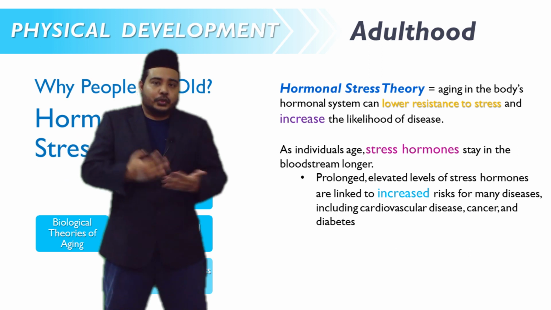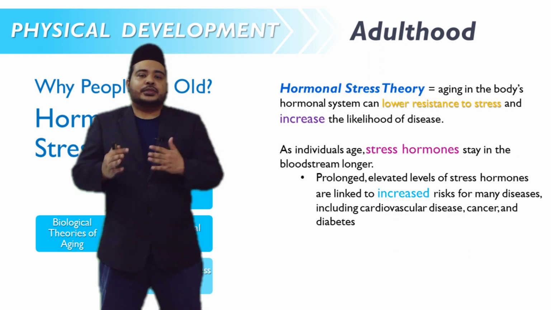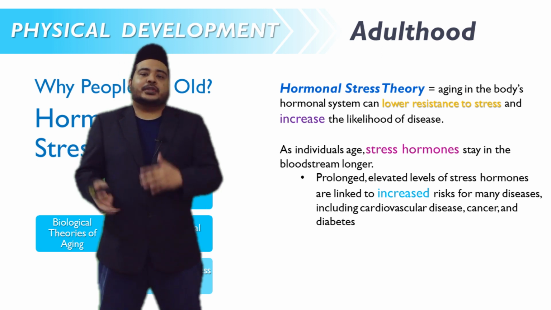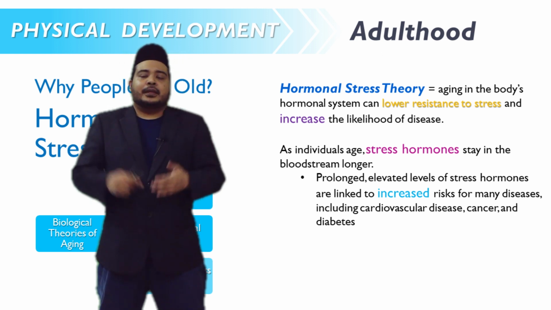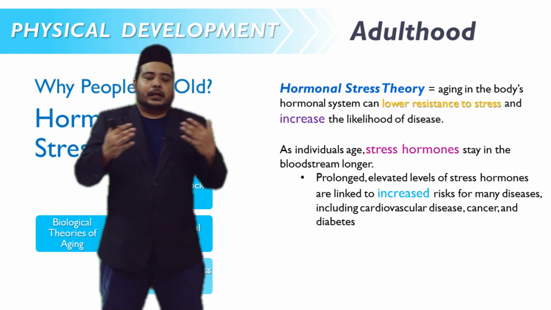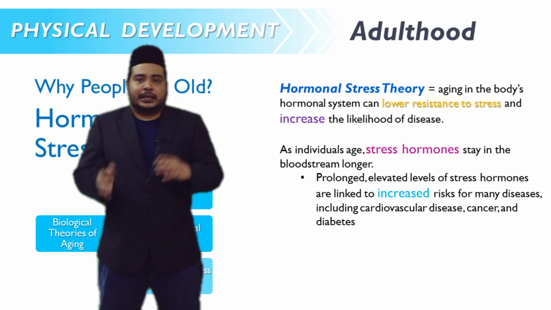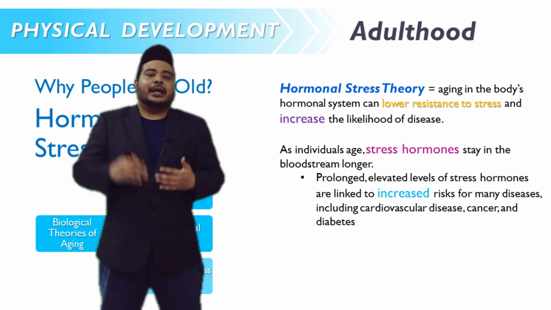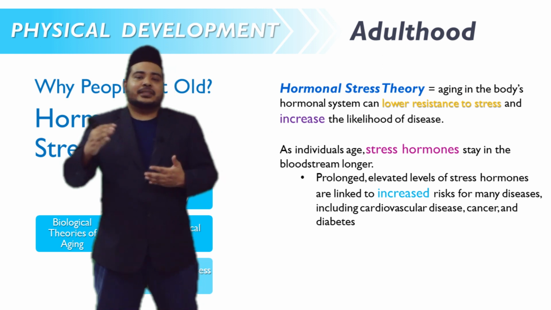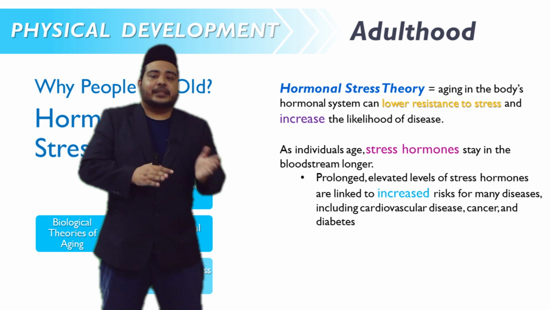The third theory that explains why we age is hormonal stress theory. According to this theory, aging in the body creates a lower resistance to stress. Aging in the body's hormonal system can lower resistance to stress and increase the likelihood of disease.